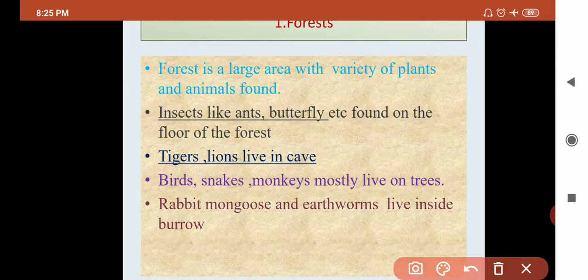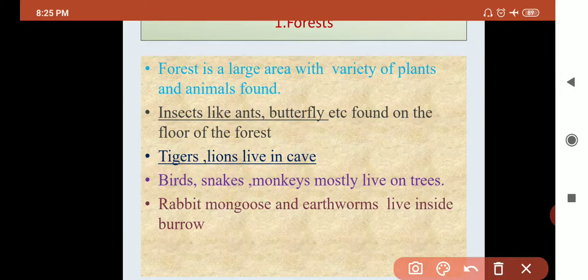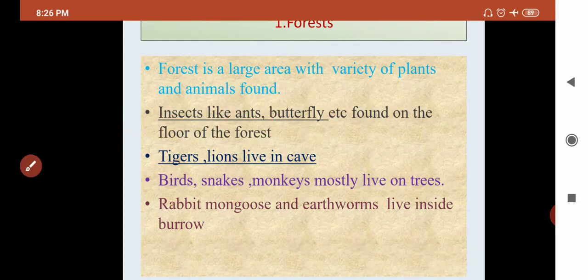If the question is asked, give examples of the animals that are living in the forest, then your answer is lion, tiger, insects like ant and butterflies, birds, snake, monkey, mongoose, rabbit, etc. These are the animals that are found in the forest. If the question is give an example of the insects that are found in the forest, then your answer is ant, butterfly, etc. So is it clear? Now see the picture.